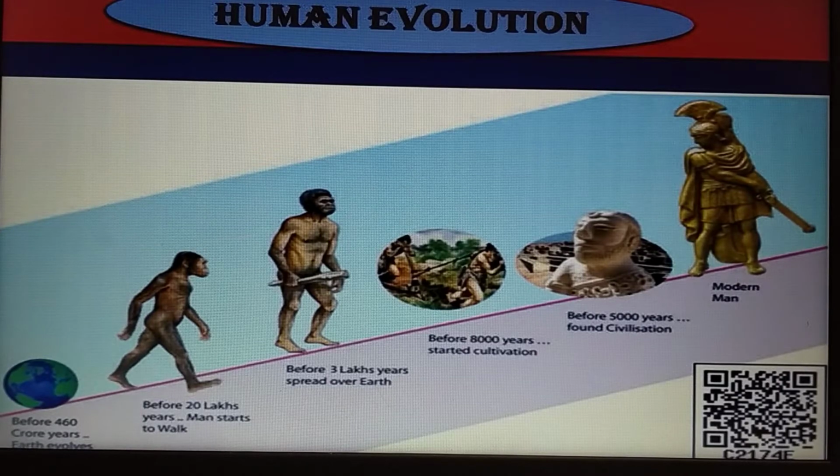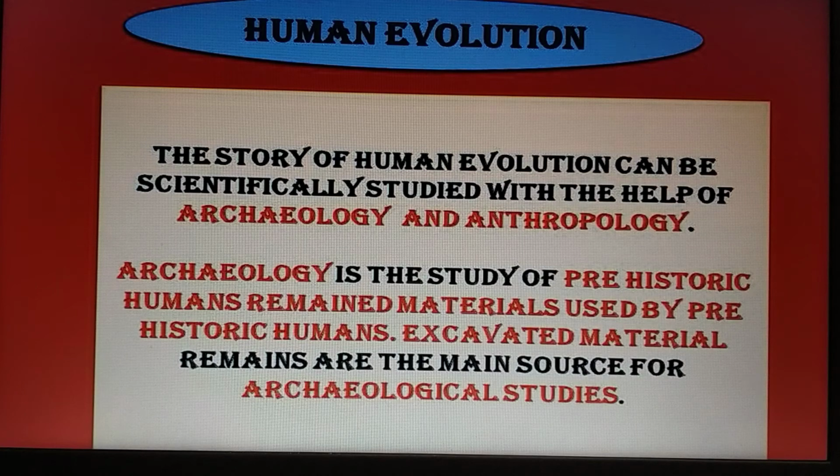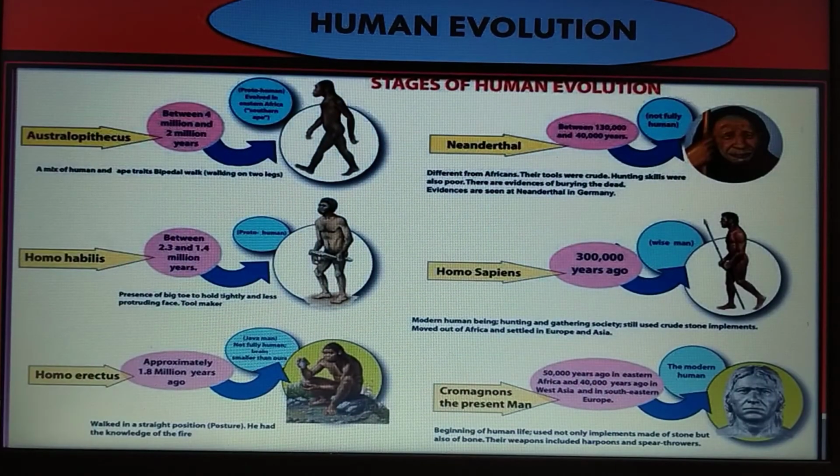Human evolution. The story of human evolution can be scientifically studied with the help of archaeology and anthropology. Archaeology is the study of prehistoric human remains and materials used by prehistoric humans. Material remains are the main sources of archaeological studies. Let's see the stages of human evolution.